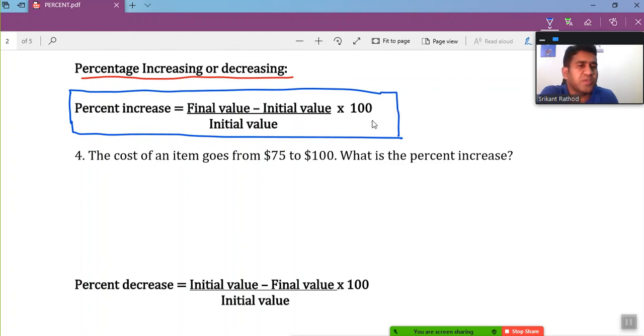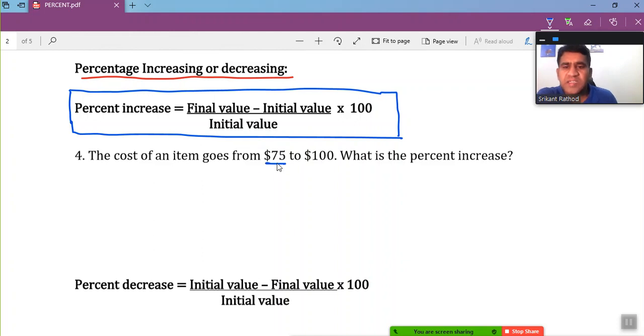But how is it going to work? Look, whenever I say the percentage increase, it is equivalent to the final value minus the initial value over the initial value times 100. I'm just asking by what percent a certain amount got increased, right? So I'm not asking what the value is after increasing, I'm just saying how much the percentage has increased going from one value to another value, right? So here I have taken one example.